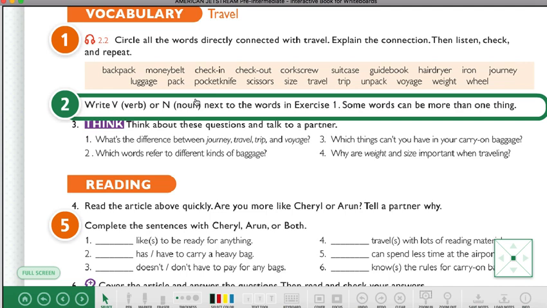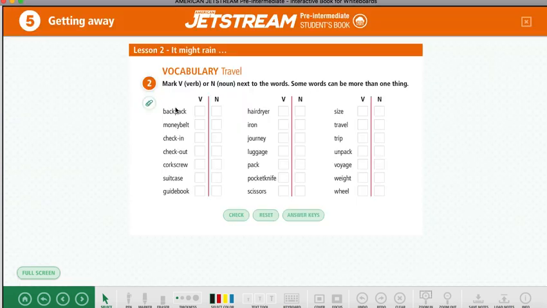A cup, a cell phone, my mom, my dad, etc. ¿Ok? So here you are going to say if the words are verbs or nouns. For example, backpack. Backpack, as I told you, is mochila. Mochila no es una acción. Tú no puedes mochilar, ¿ok? No se puede hacer. Entonces es una cosa. That is a noun. That's it.